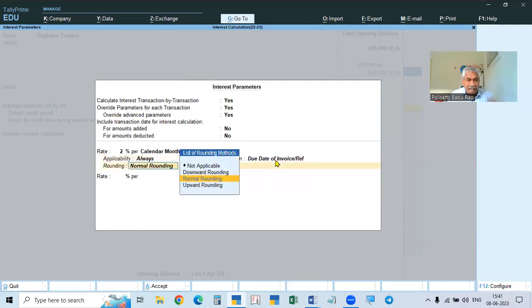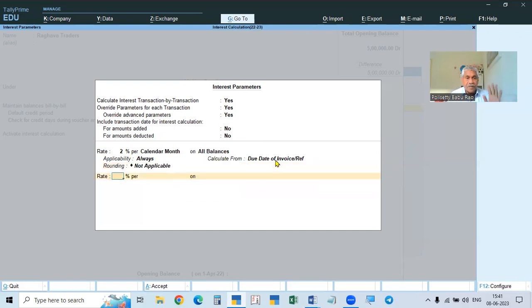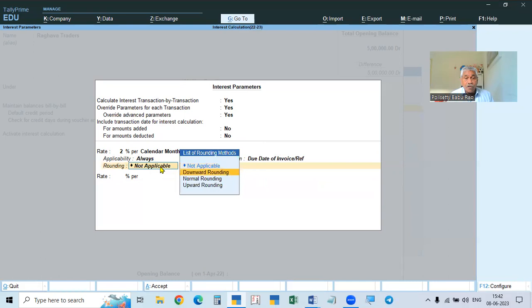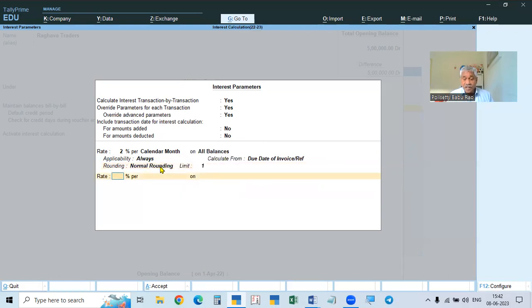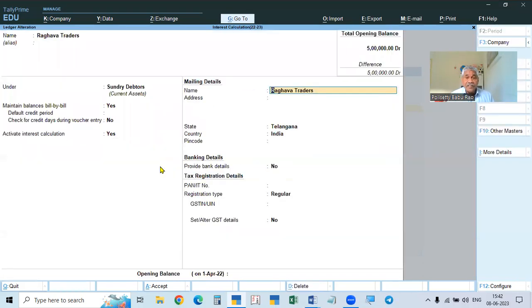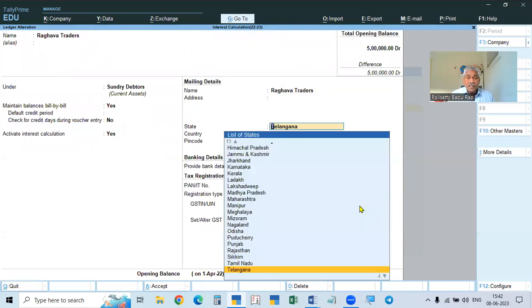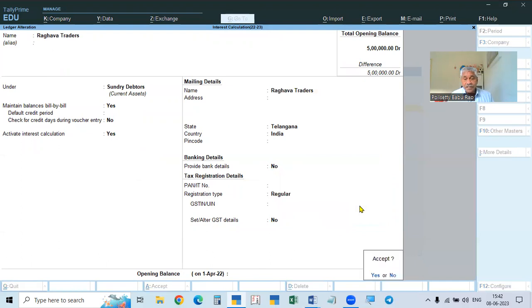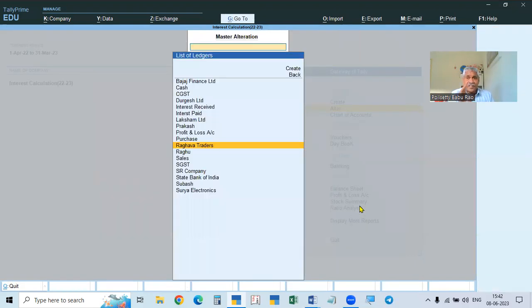Then rounding: the interest can be rounded up or can be taken in paisa also. If you take not applicable, the interest will be shown or calculated in paisa also. Or if we make it rounding, normal rounding, it takes 1 rupee and is automatically rounded up. First we will take up without rounding. That's all. Like this we are making settings, the parameters in the ledger account, then accept the ledger. We will be calculating for that person only.